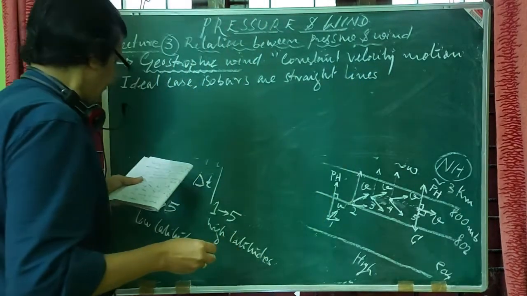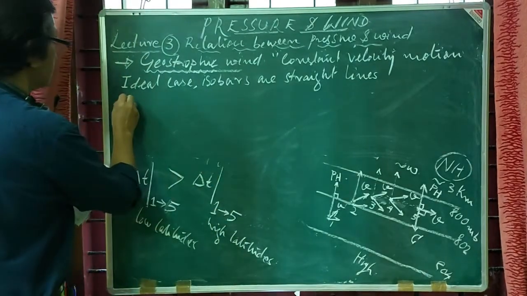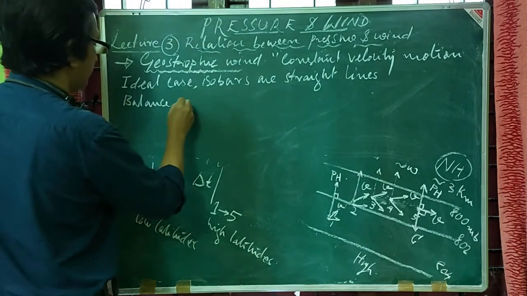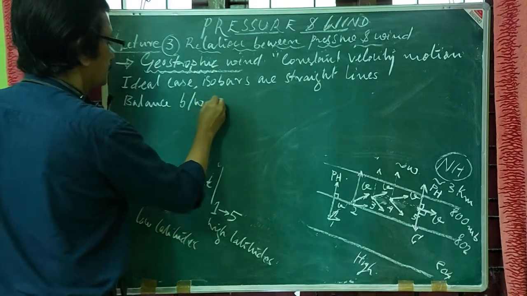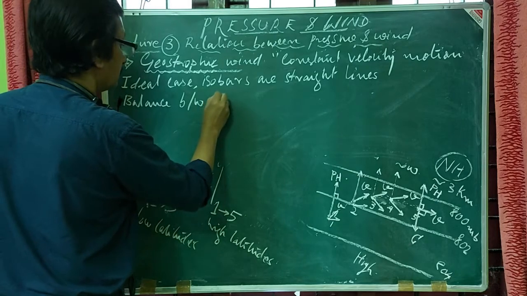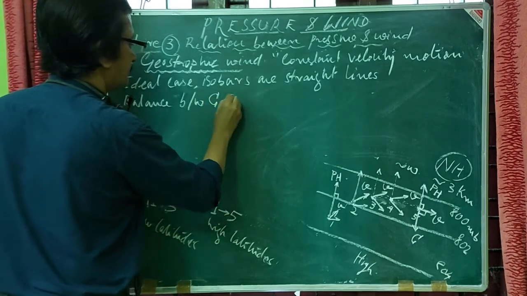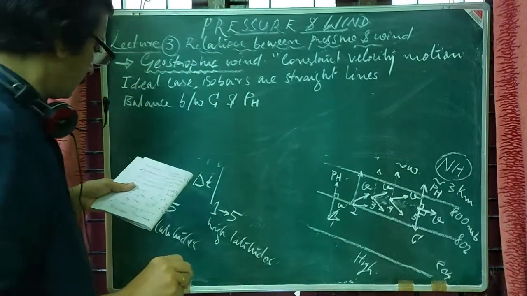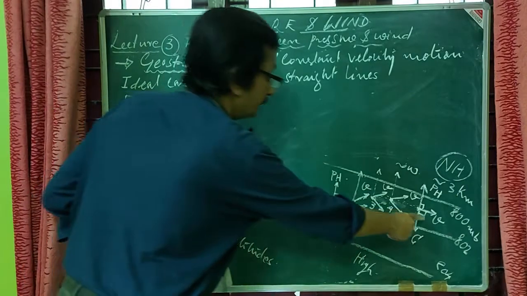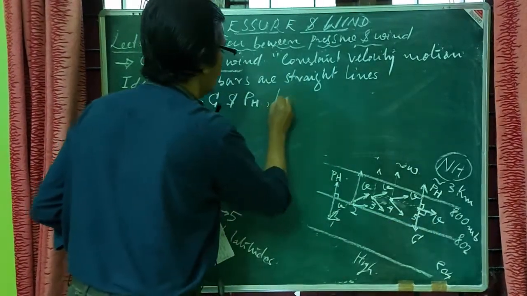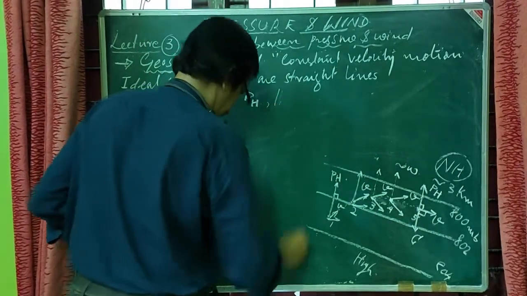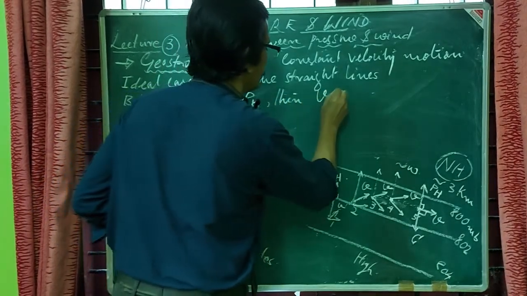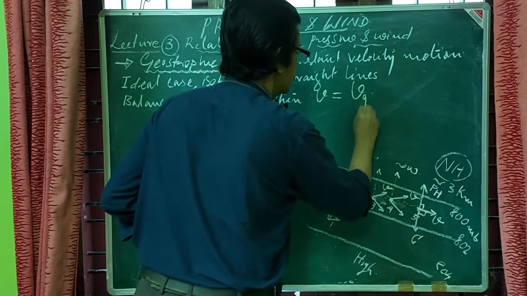Straight lines, and there exists a balance between the Coriolis force and the horizontal pressure gradient force. Then this V can be called Vg.